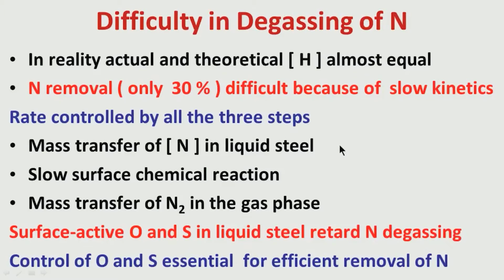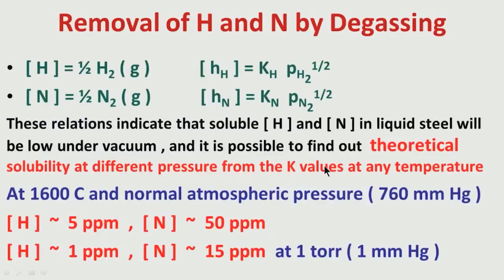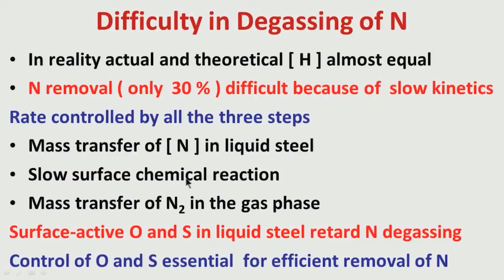This is the first step. Then the surface chemical reaction will happen. That means, as I was telling you, atomic hydrogen will give rise to gaseous hydrogen, atomic nitrogen will give rise to gaseous nitrogen. So, this reaction is the next step.